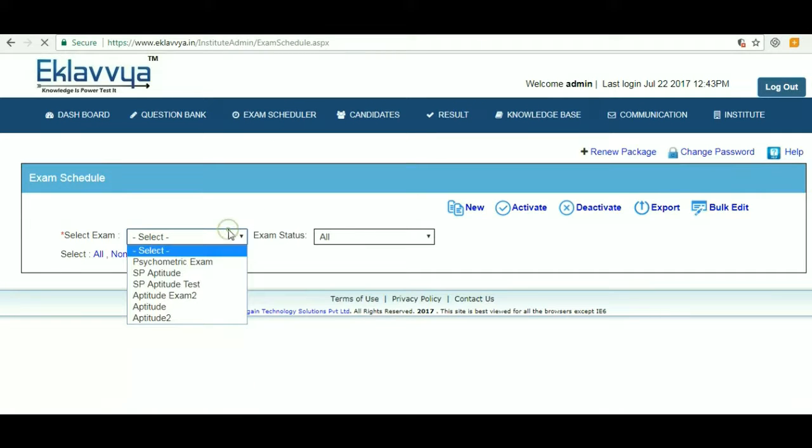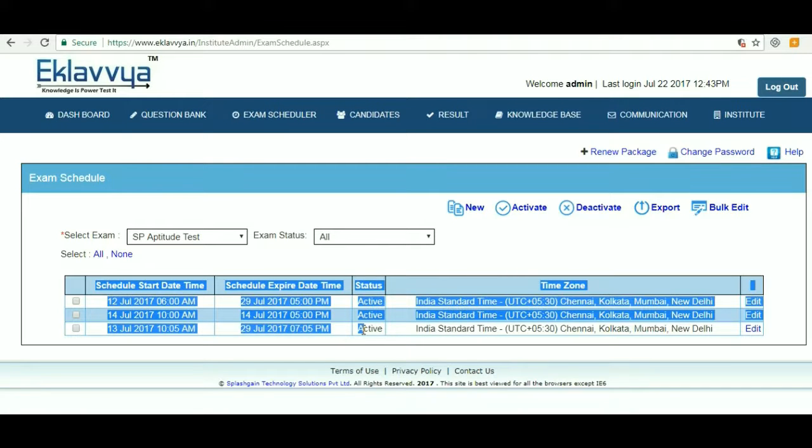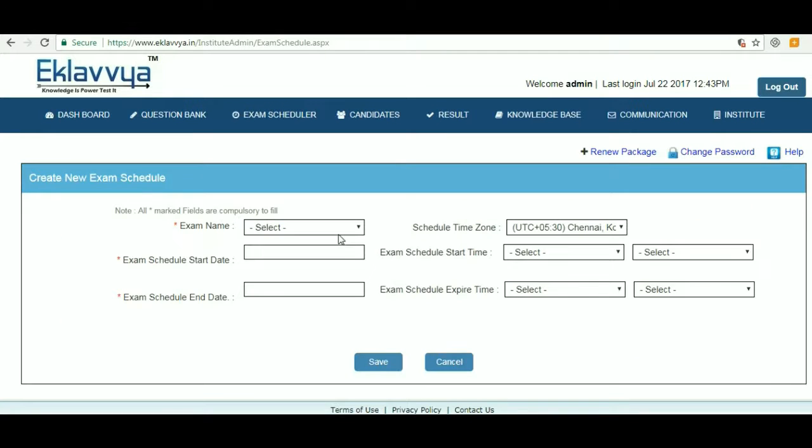The next step for online examination process is exam scheduling. For any online exam, you can define one or more schedules. A schedule is the examination window. A candidate must appear for the exam within the schedule window. I have opened the screen for defining examination schedule.